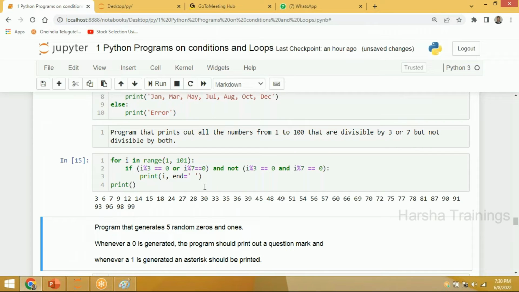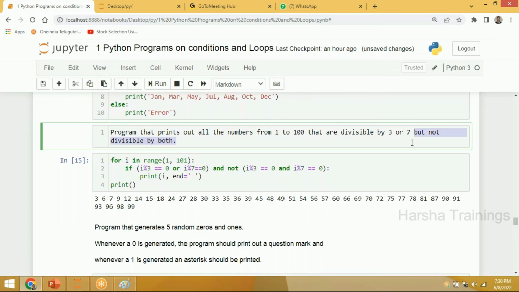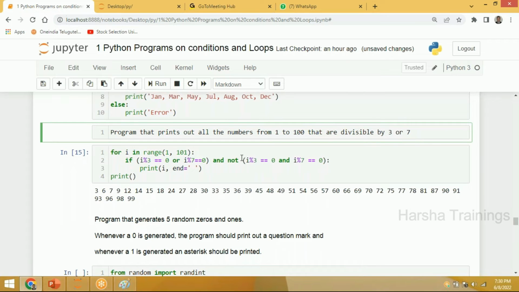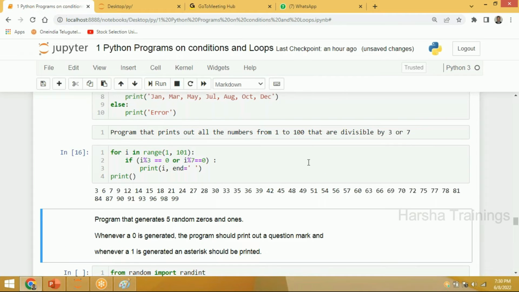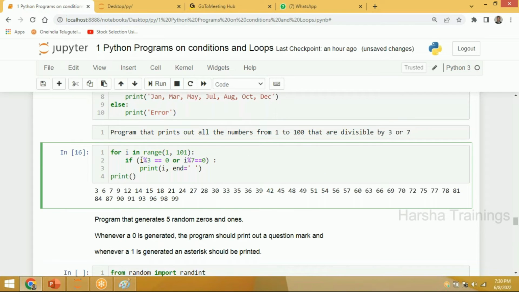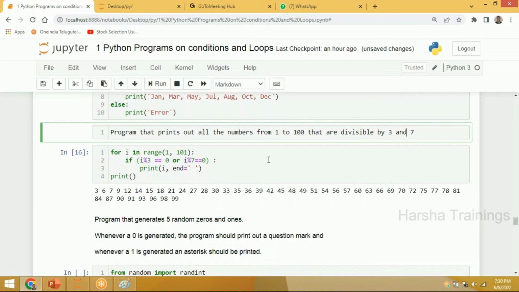Now, I wanted to cut this logic for a few minutes. I wanted to print only the numbers divisible by 3 or 7. So, let me remove this logic for a few minutes. Then, what will be the outcome? That number i should be divisible by 3 or 7: divisible by 3 or divisible by 7. Now, if I want to make a small correction, divisible by 3 and 7, the same number should be divisible by both.